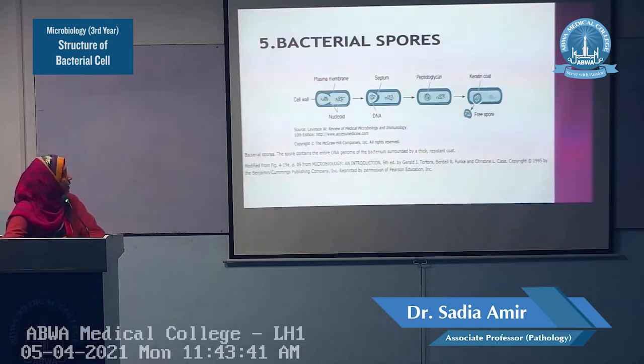Here in this diagram, the spore formation is shown. Spores have a little bit of cytoplasmic membrane, a little portion of the DNA, and all the structures, all the organelles which are present in that cell, and they form a keratin coat around themselves.